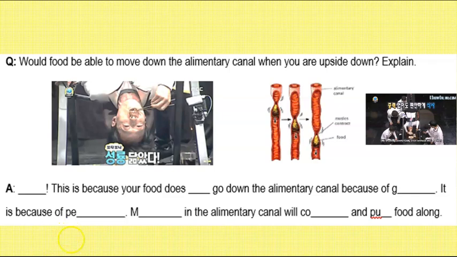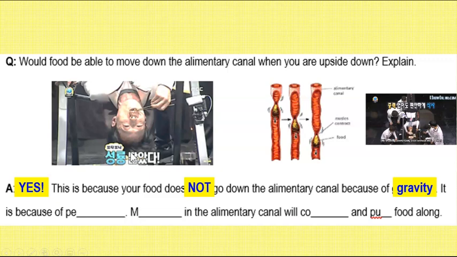So you can tell that the person is actually still eating. You can see the person swallowing, right? So it's against gravity. So how is that even possible? Will you still be able to move food down your alimentary canal if you're upside down? The answer is yes, definitely. This is because your food does not go down the canal because of gravity.